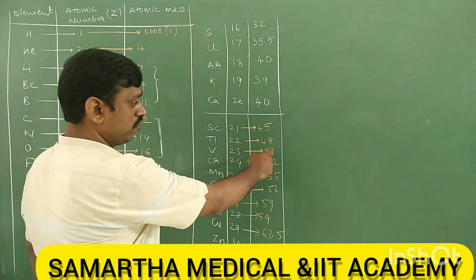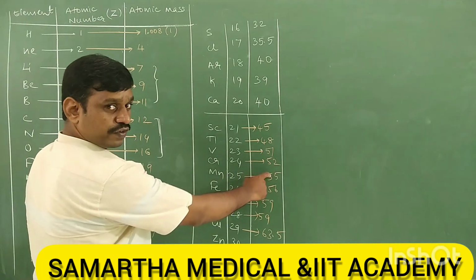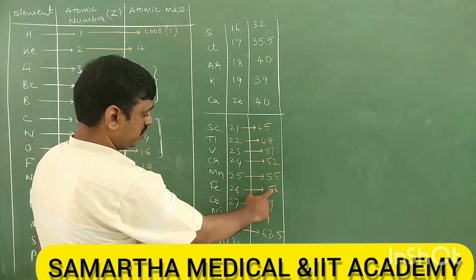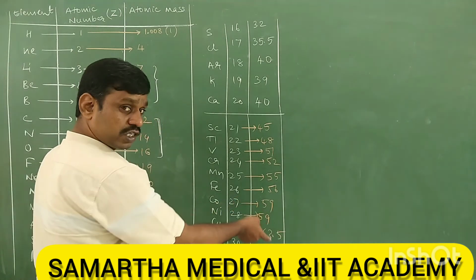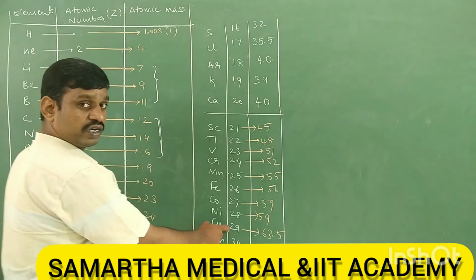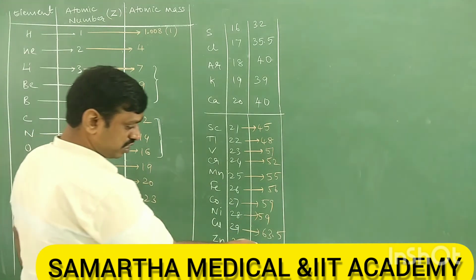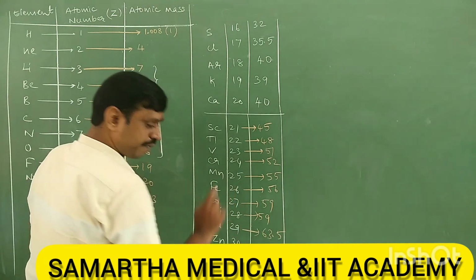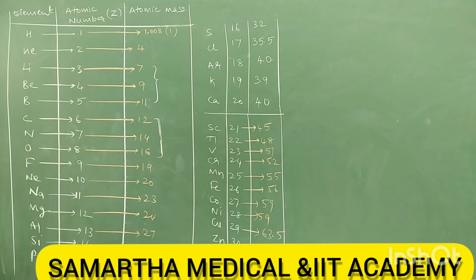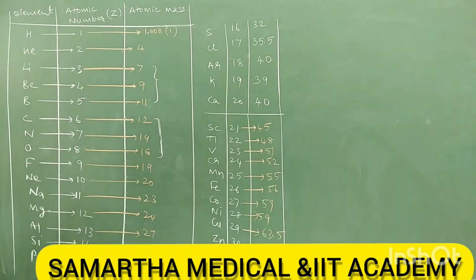Scandium 45, titanium 48, vanadium 51, chromium 52, manganese 55, iron 56, cobalt and nickel approximately 59, both are about the same. I have written approximate values. Next, copper 63.5, zinc 65.3. See here, it is just reversed: 63.5 and 65.3. Like that you can remember. So these are the atomic masses of elements 1 to 30, which you must remember.